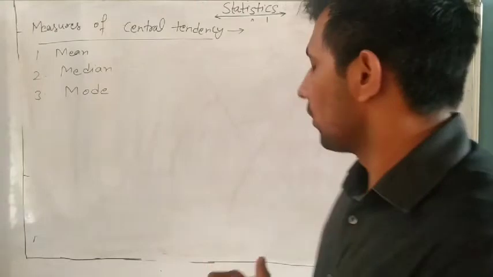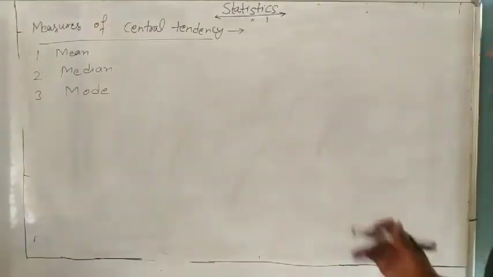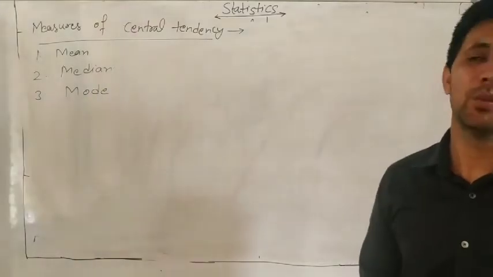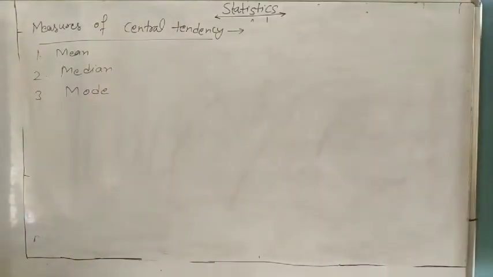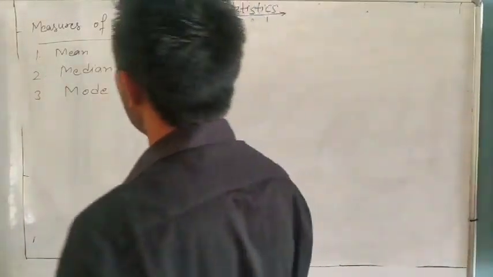Understand? So now what is the next topic? Measure of central tendency. This measure of central tendency we already discussed in 7th class also. What is mean, median and mode? There are three central tendencies: mean, median and mode.